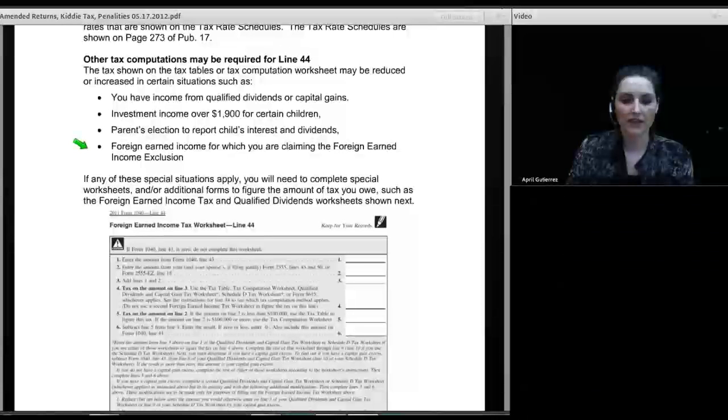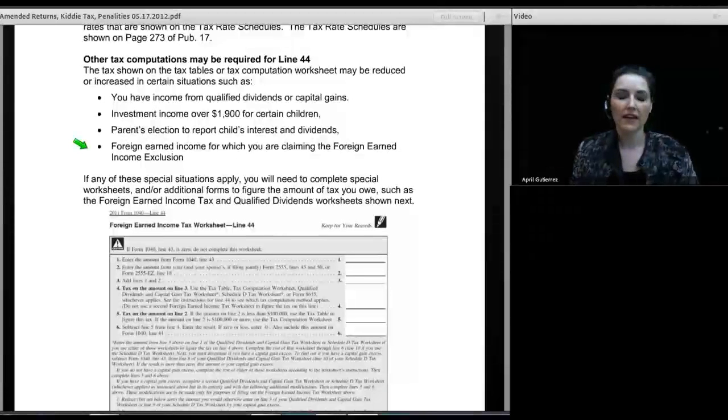And the last one I have here pegged is the foreign earned income exclusion. That is an exclusion you can claim if you worked overseas, either as a resident of a foreign country or as a U.S. national who is continuously outside of the United States for a period of at least a year. And if you qualify for that foreign earned income exclusion, you actually don't have to pay tax to the United States on your foreign earnings. But in certain situations, your foreign exclusion could be less than your foreign earnings, or it could be the case that your foreign earnings are not the only income that you had. And when that happens, you're going to have differences in how your tax is figured on the remaining income that you have.